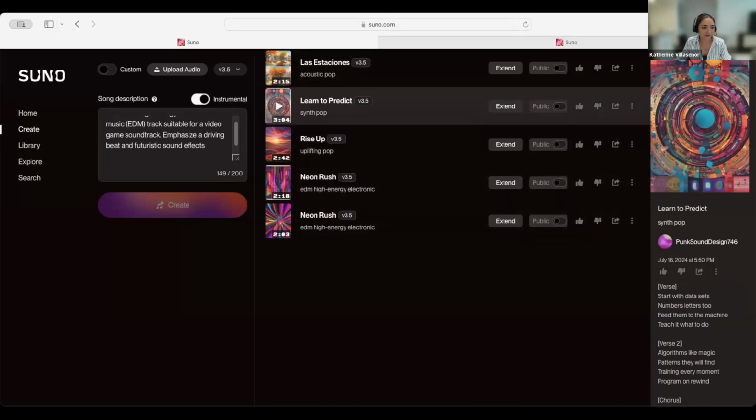And then the next one, the prompt was: produce a high energy electronic dance music track suitable for a video game soundtrack, emphasizing a driving beat and futuristic sound effects.